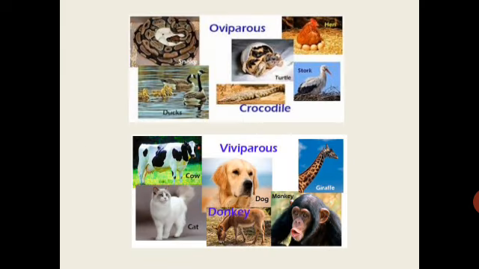So these are oviparous and viviparous animals. Next, see the examples for oviparous and viviparous animals. So oviparous are egg laying, whereas viviparous will give birth to the young ones.